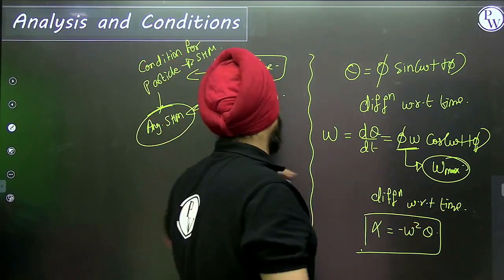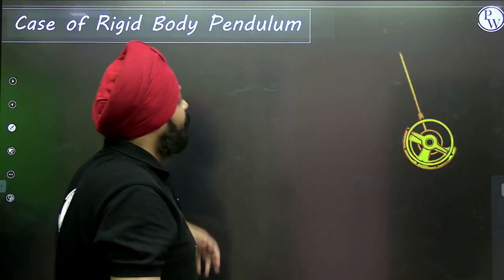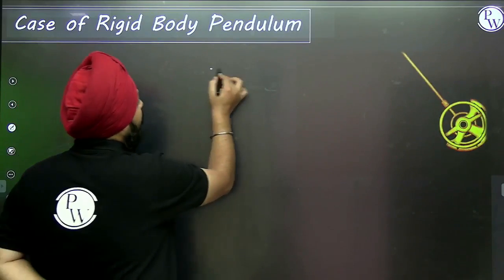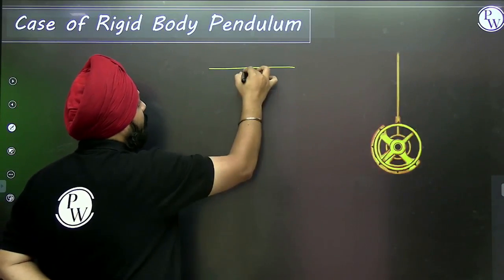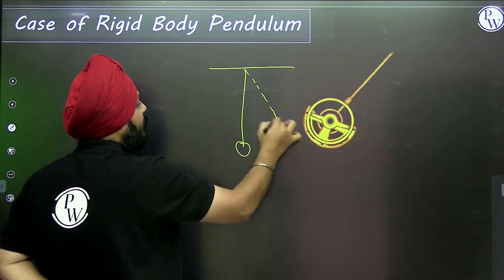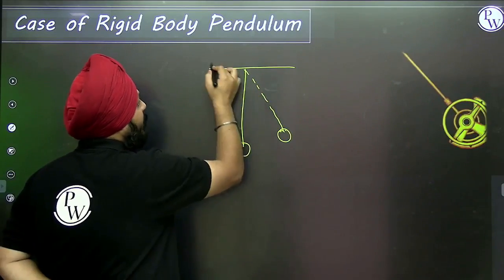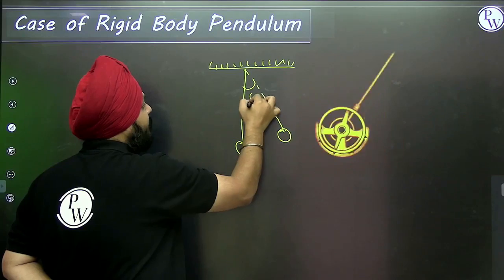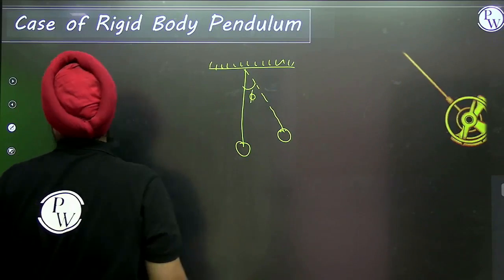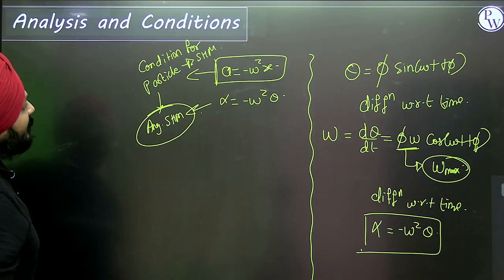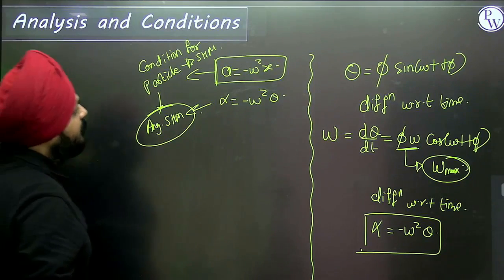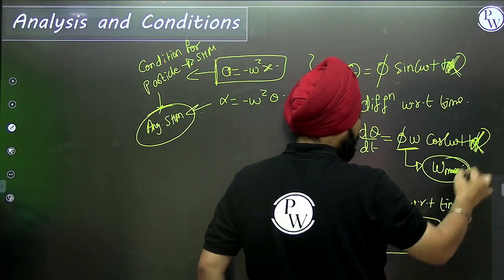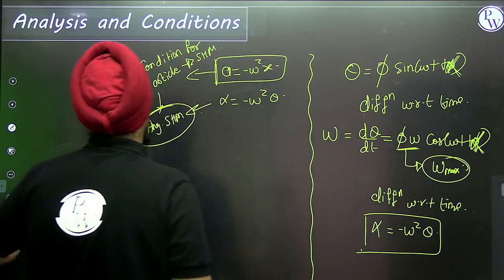Now with this, one more example: how to calculate the time period for rigid bodies. For this I'm taking the example of a bob. Suppose this is a bob, and it has some angular displacement with respect to time. Suppose this is the maximum position. I must say that in the previous one, the thetas and everything are colliding, so we are changing the maximum angle to alpha.